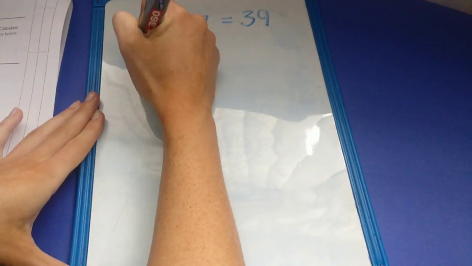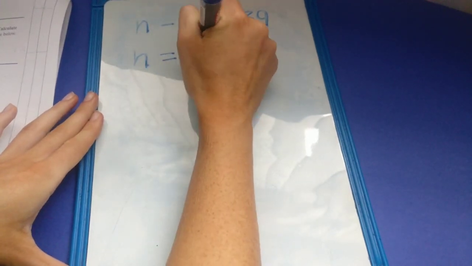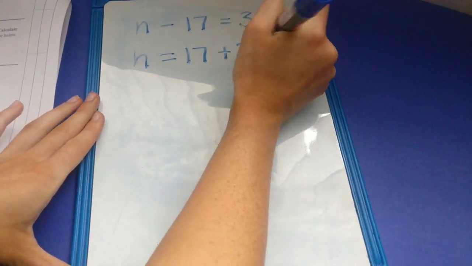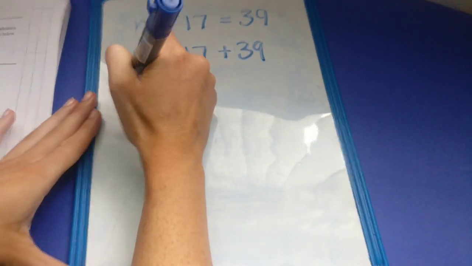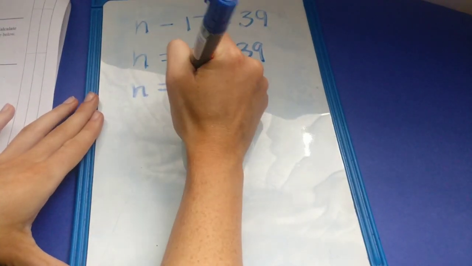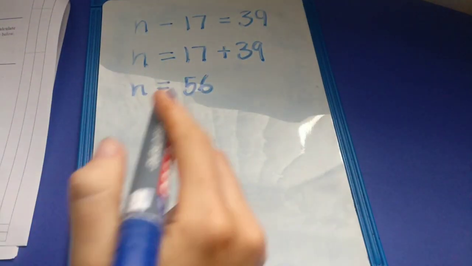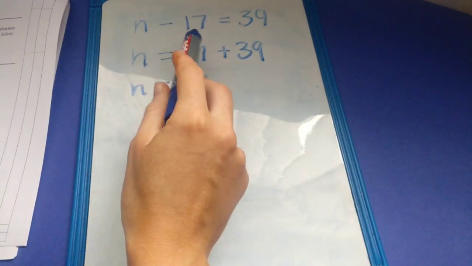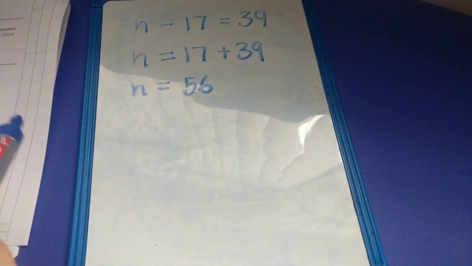We just want to know what n is, so we've got to add the 17 to the 39 because we took away 17 from the total. So if we add those two together, that would give us 56. And you can go back over and check it and say, well, 56 take away 17, yes, that will give me 39. I've got that right.